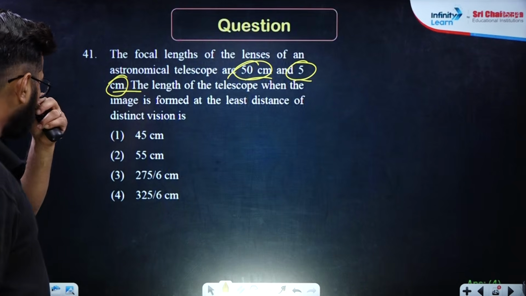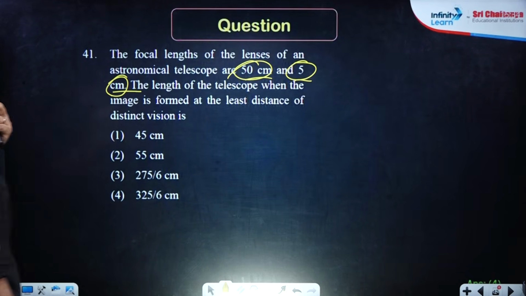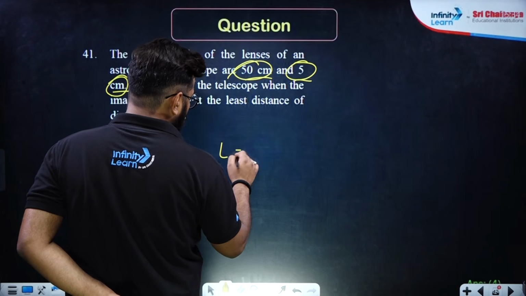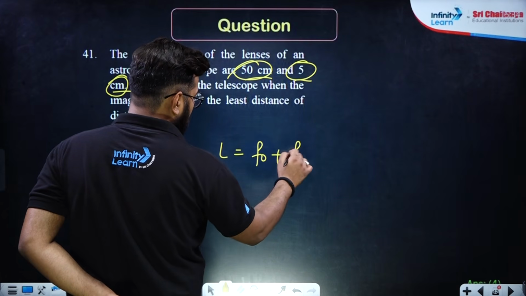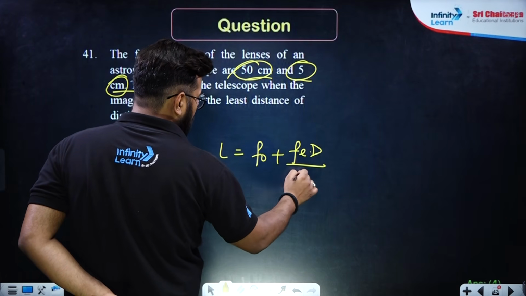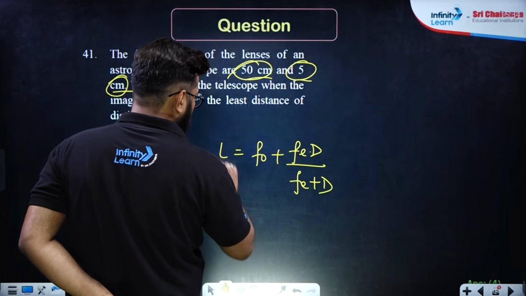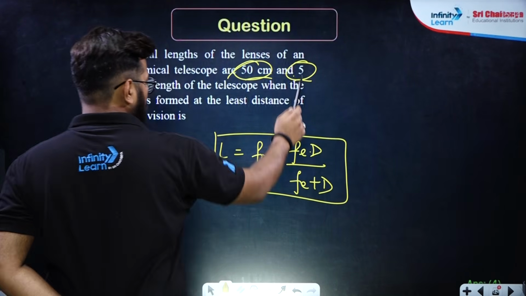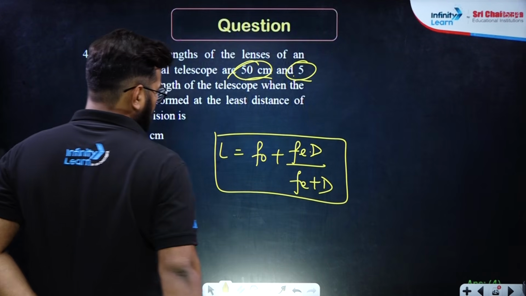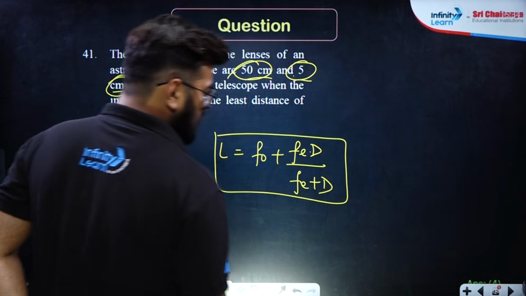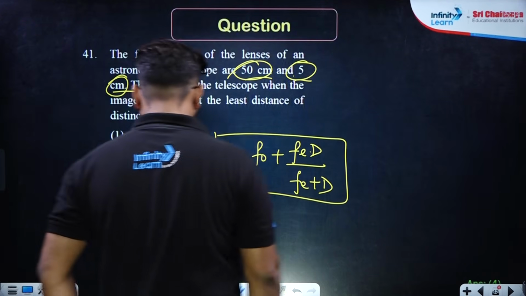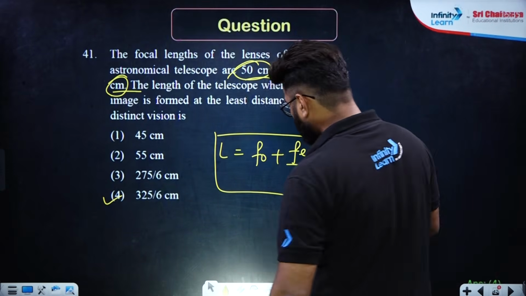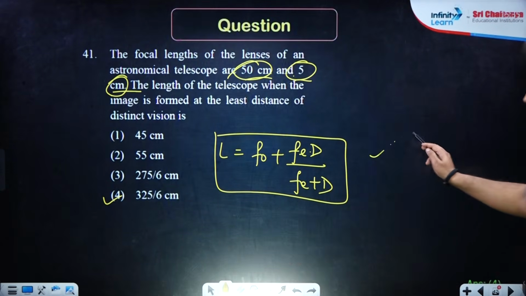The length of the telescope when the image is formed at the least distance of distinct vision is (FO plus FE) into D upon (FE plus D). I hope you can very easily find out the formula using this. FO is 50. This will be 5 into 25 upon 5 plus 25. Option 4 is the right answer. Please check whether 4 is the right answer or not. But the formula will be this one only.